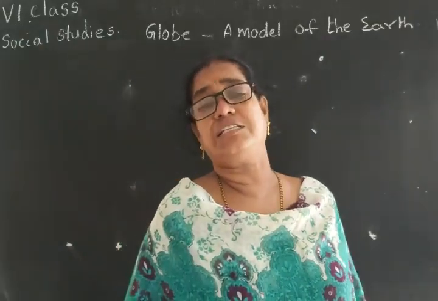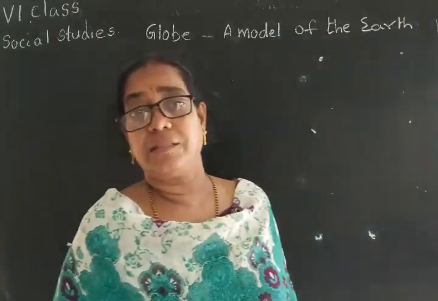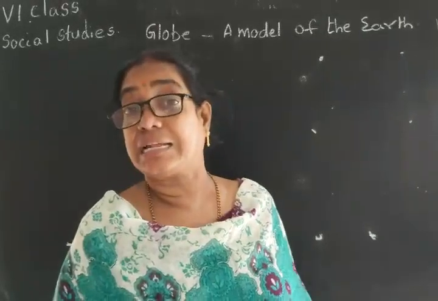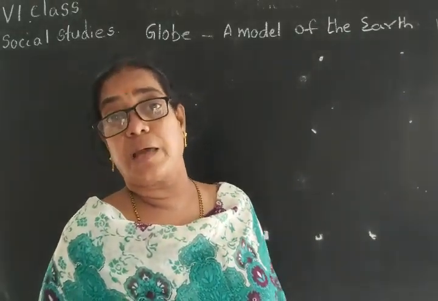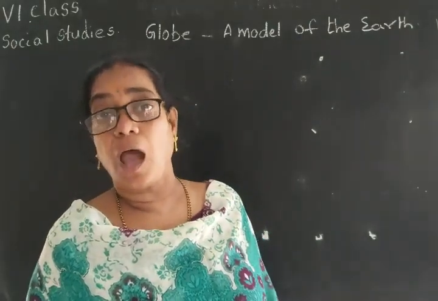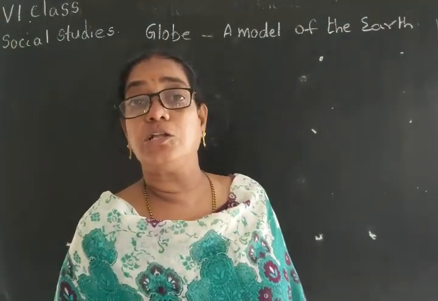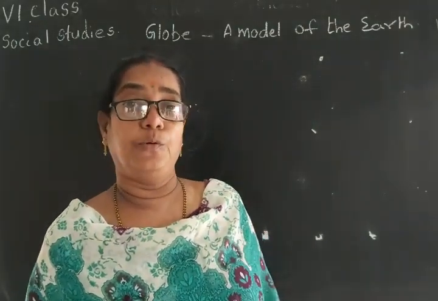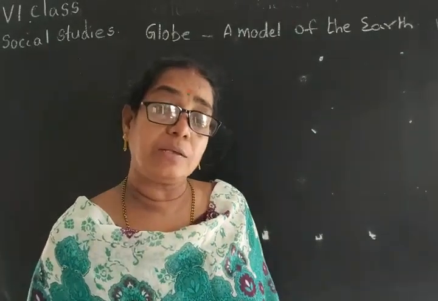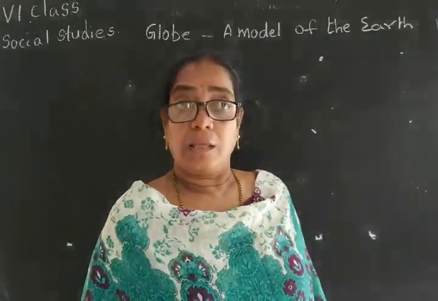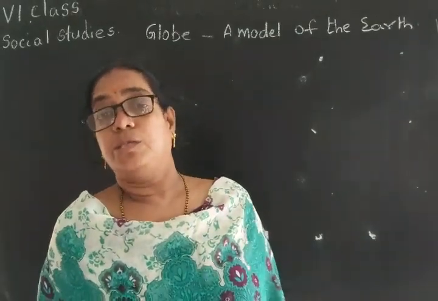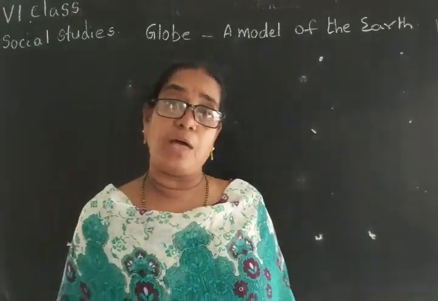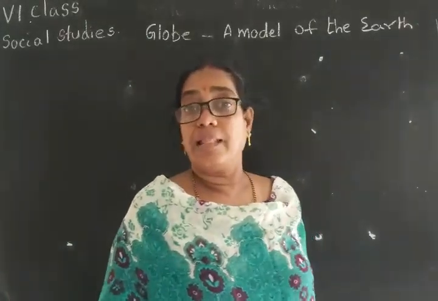The moon is the nearest satellite of the earth, and from there they took photographs of the earth. The earth also seems to be like a moon only. How the moon looks, the earth also looks like that shape.